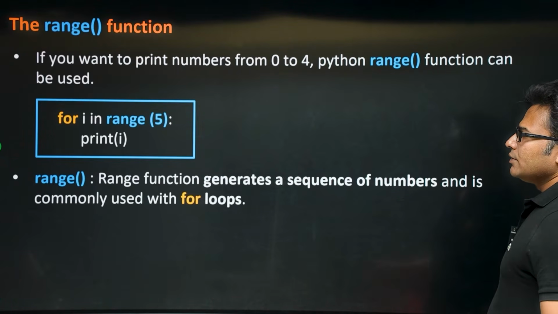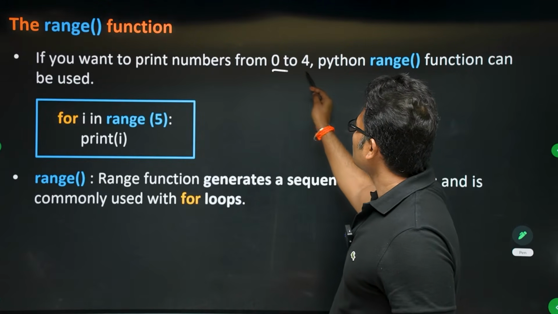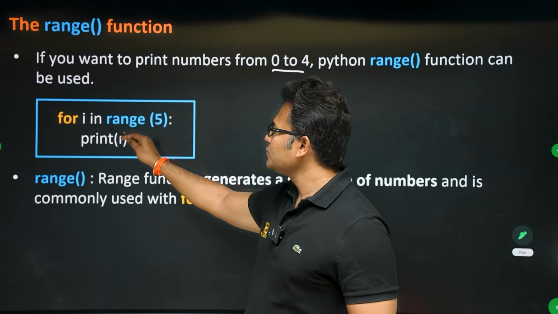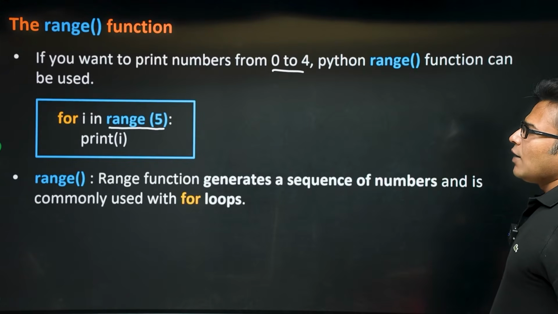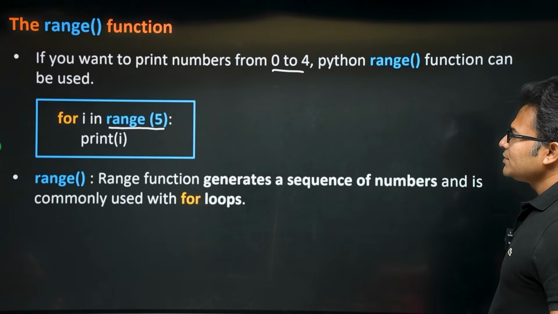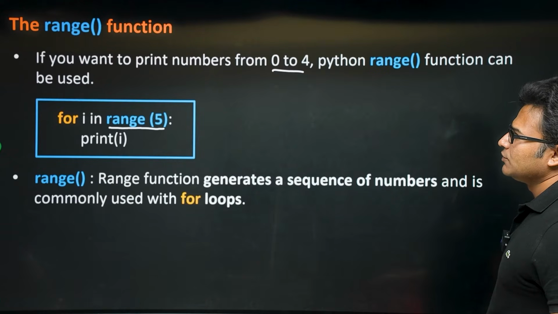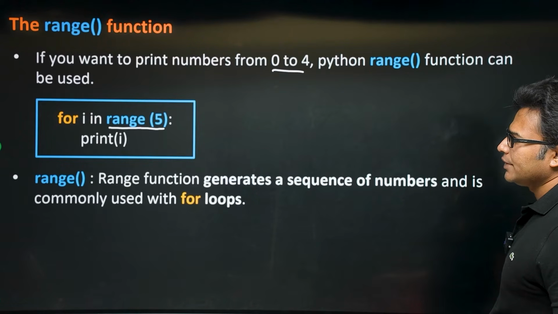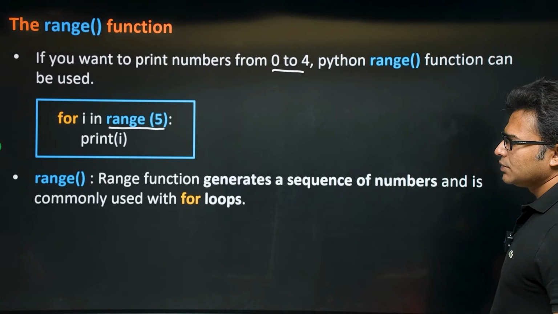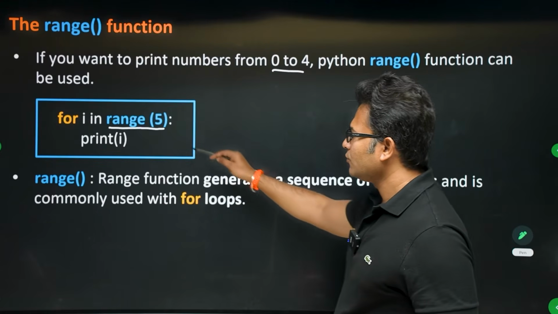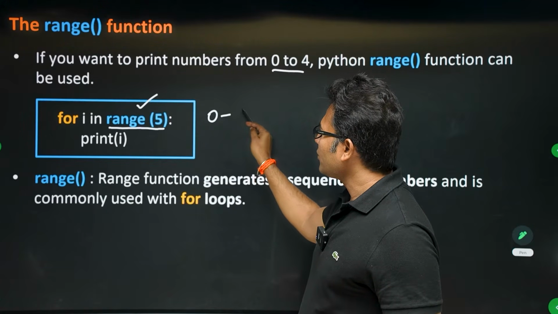Now let us look at the range function. If you want to print numbers from 0 to 4, you can write range 5. I will talk about range now. A range function will give you a range of integers, a range of numbers. Whatever numbers you want, you can generate them. For example, when I write range of 5, the numbers generated will be from 0 to 4.